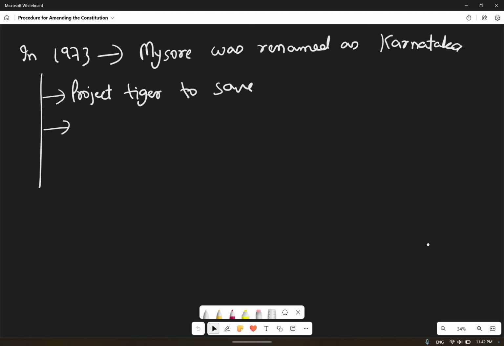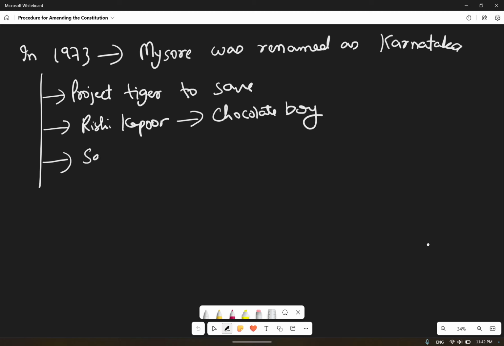At the time, Bollywood gave India a chocolate hero, Rishi Kapoor, who was famous then and was called a chocolate boy. Sachin was born in this year.